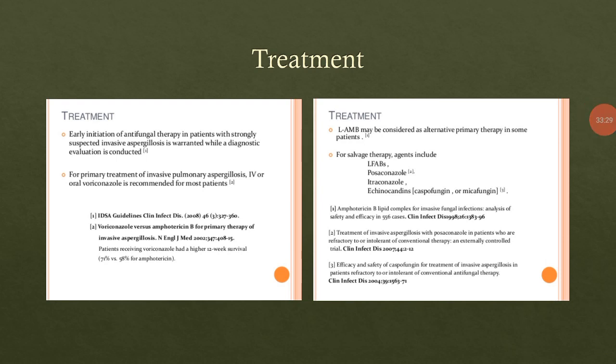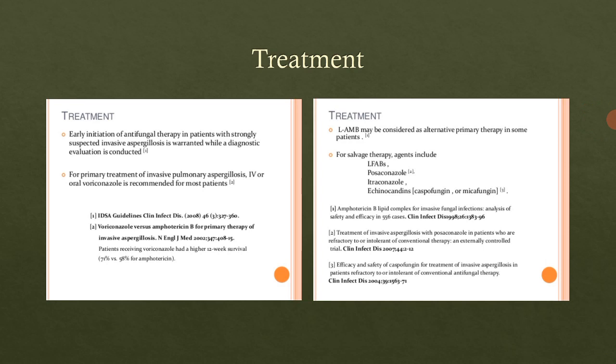Now what are the treatments available? In the treatments, if the infection is revealed at a very early stage, then early antifungal doses can be started.